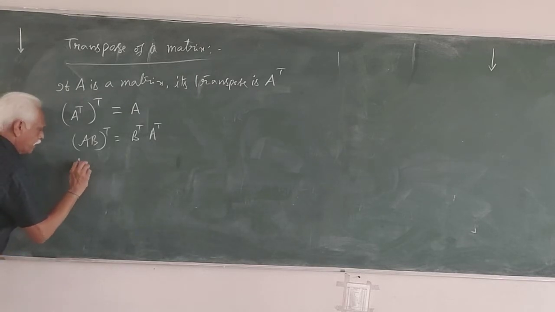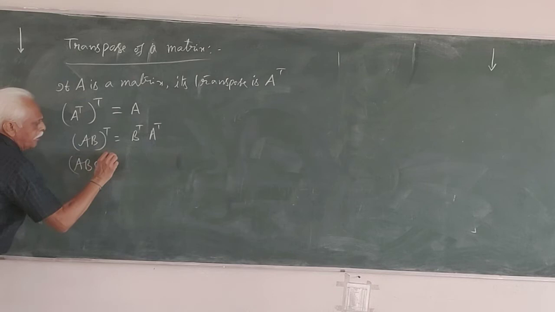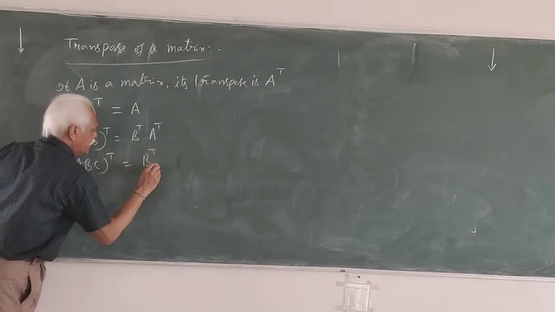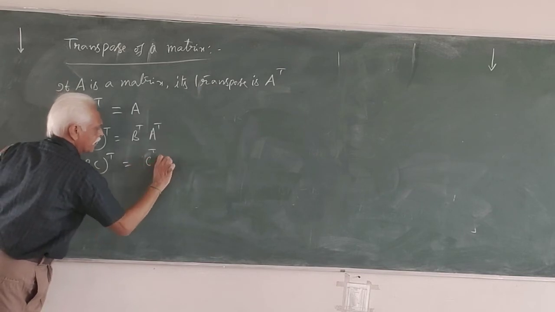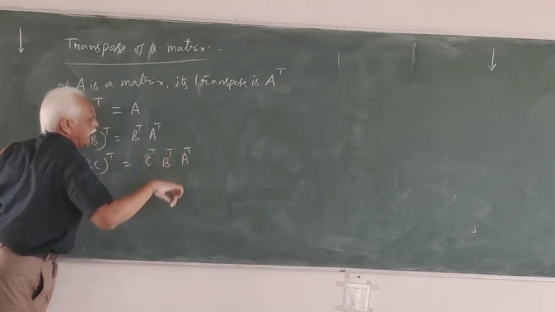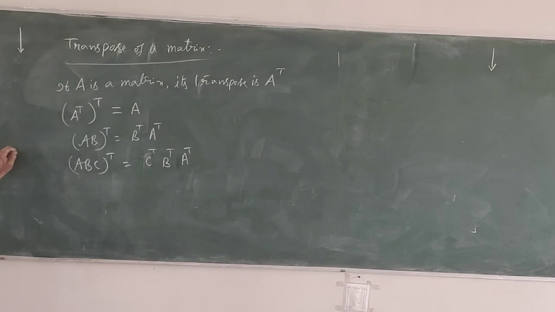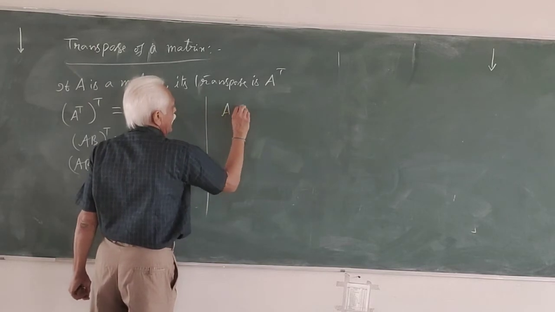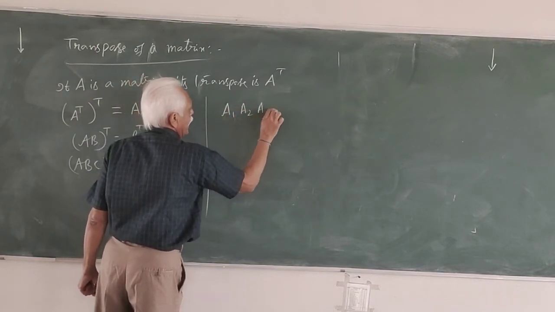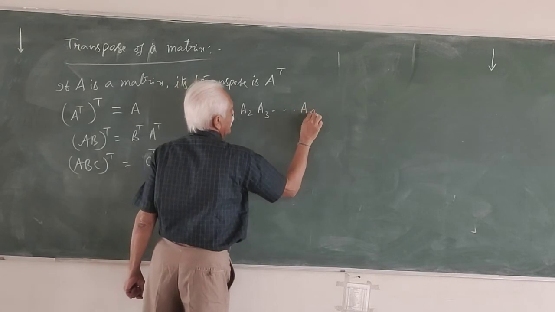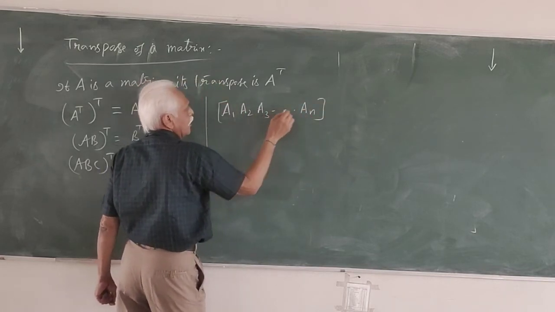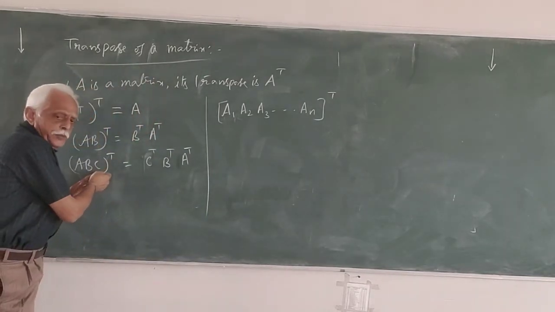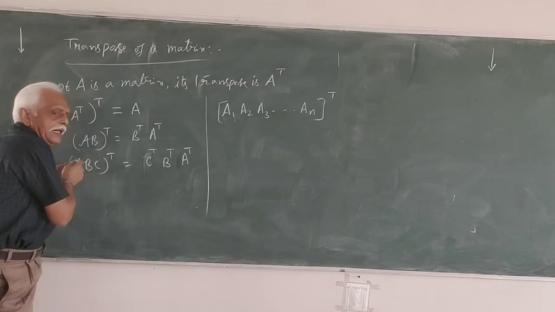Suppose you have (ABC) transpose, it is C transpose, B transpose, A transpose. Now, (A1 A2 A3 ... An) transpose. Yes, we take the transpose in the reverse order.